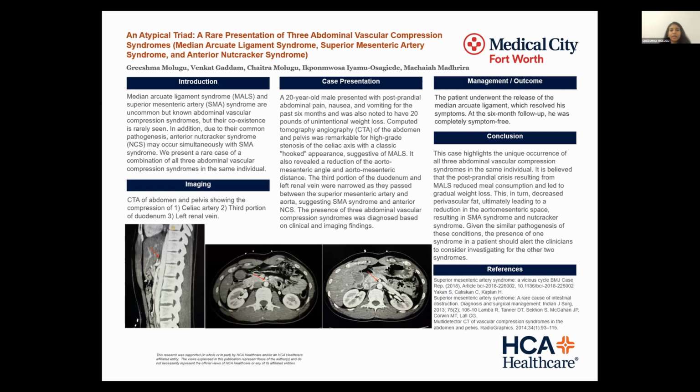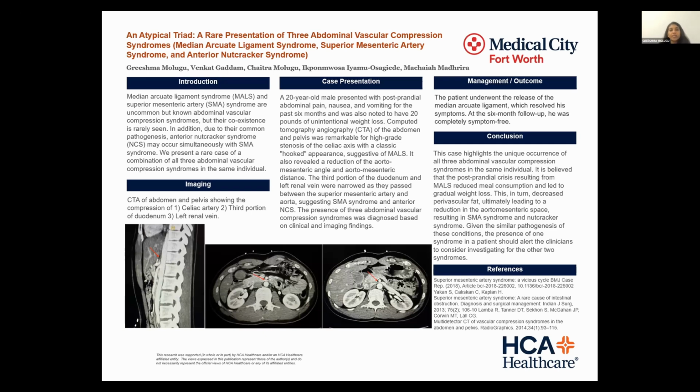And secondly, I would like to also highlight the pathophysiology. For this patient, it was hypothesized that the median arcuate ligament syndrome led to his postprandial symptoms, which led to decreased appetite and gradual weight loss for him. So this led to a decrease in the perivascular fat, ultimately leading to a reduction in the aortomesenteric space and the aortomesenteric angle. Hence, he developed the SMA syndrome leading to the compression of the duodenum, and also the anterior nutcracker syndrome due to the compression of the left renal vein.